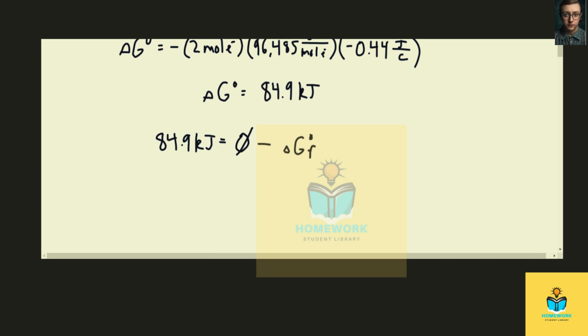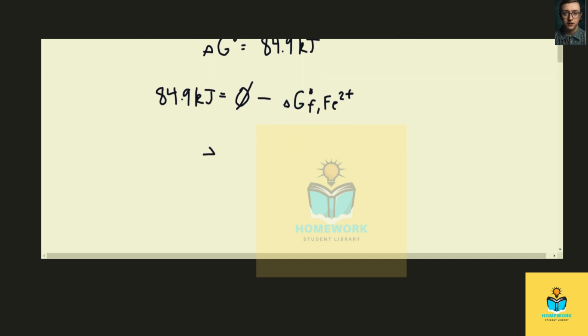And so this is the change in Gibbs free energy at standard conditions of formation of Fe2+ ions. And so when we take over and divide by the negative, we see that the delta G at standard conditions of formation for Fe2+ ions comes out to negative 84.9 kilojoules.